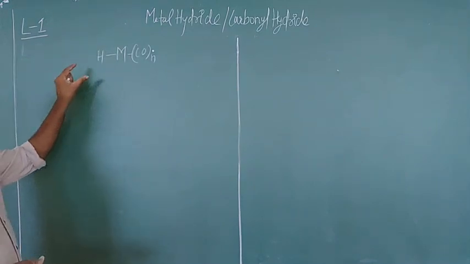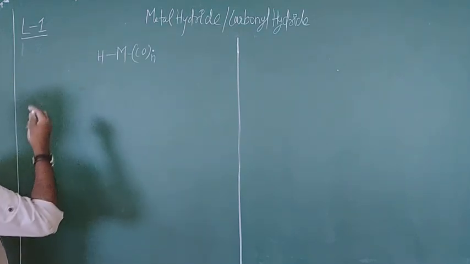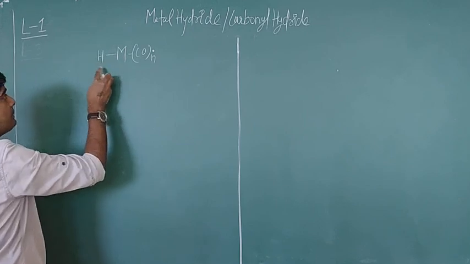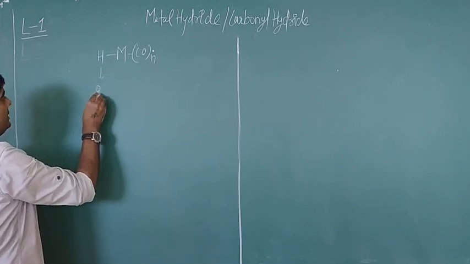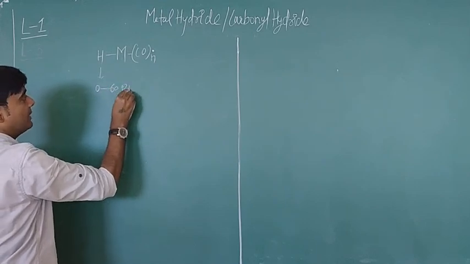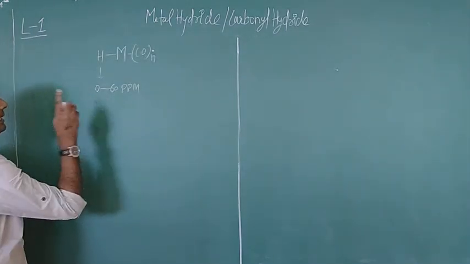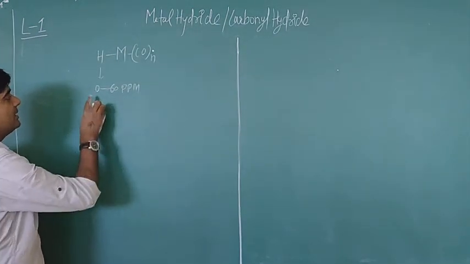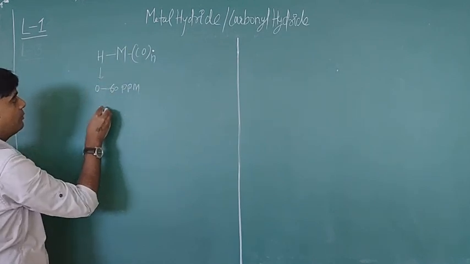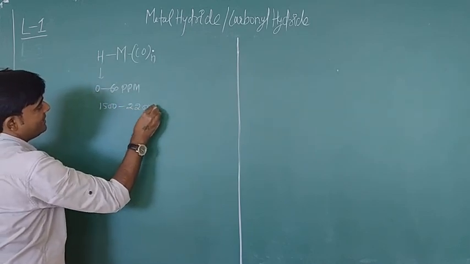So if we take the NMR spectra of metal hydride complexes, the peak position of this proton will be located between 0 to 60 ppm. And if you take an FTIR spectrum, the frequency due to this bond will be 1500 to 2200 centimeter inverse.